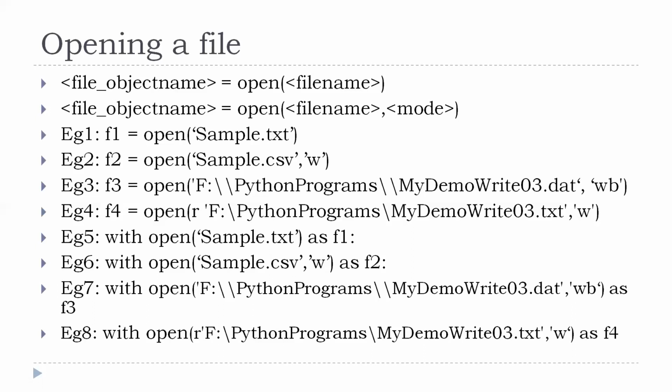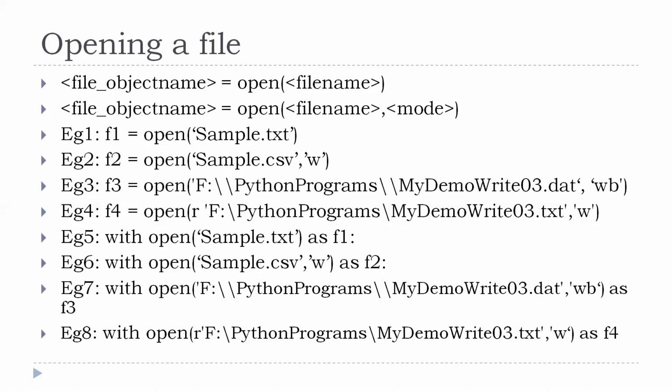So here, if I want to specify the path, I can specify the path using two methods. That is, the third example: F3 equal to open of F colon double slash, I'm using Python program, this is where I type the programs, double slash the file which I'm going to create, namely my demo write3.dat, and this WB is the mode of opening the binary file. This is one way of specifying the path.